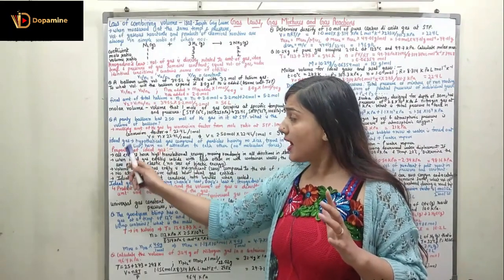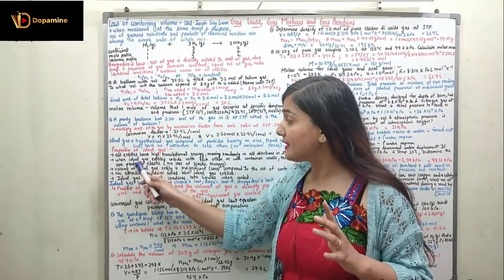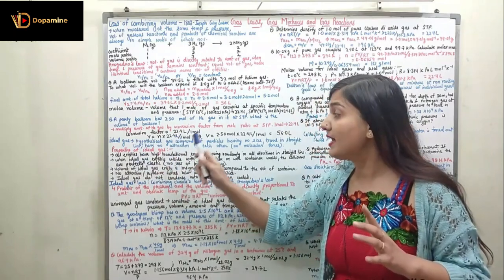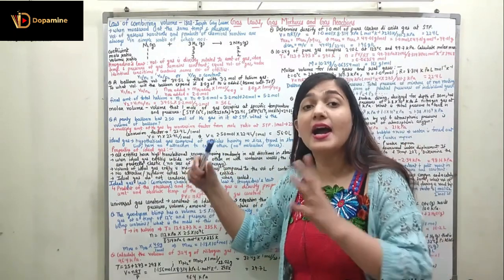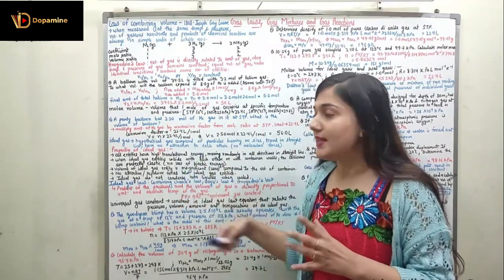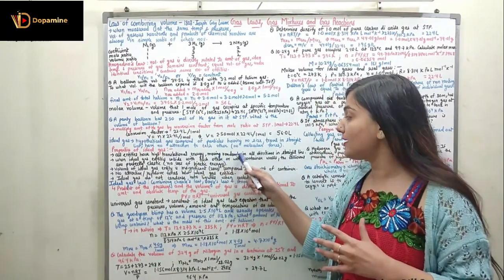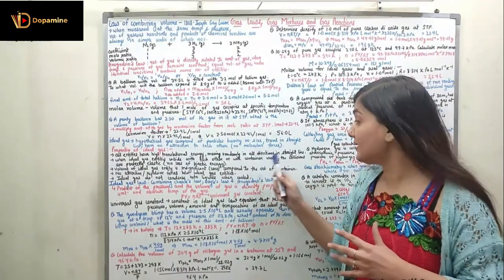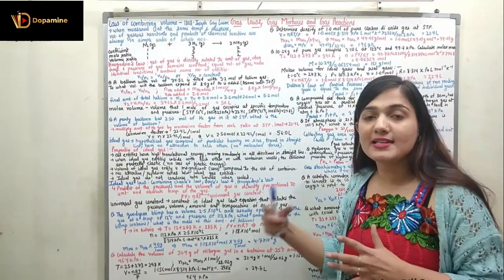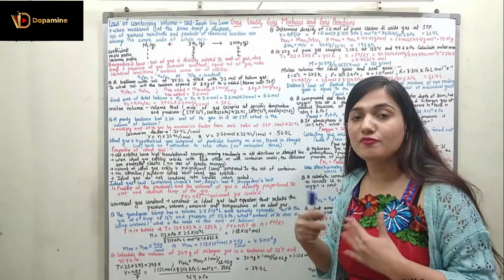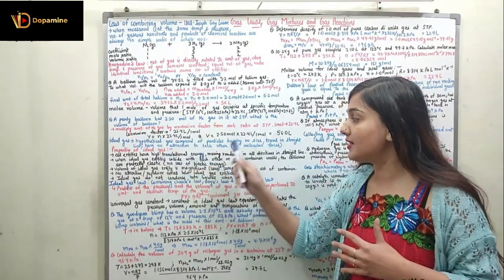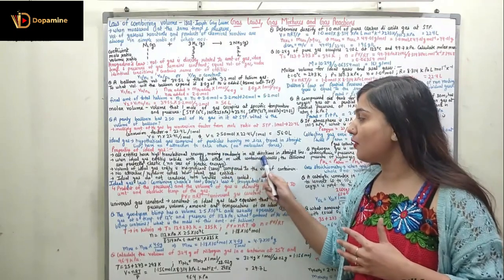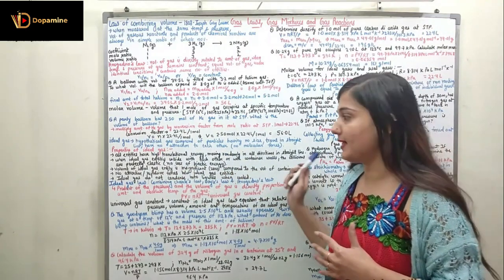The ideal gas has entities that have high translational energy. This I can say means entities are moving randomly in all directions but in a straight line. So translational energy means the movement in a straight line. So when I have high translational energy, the entities are moving in all directions randomly in a straight line.